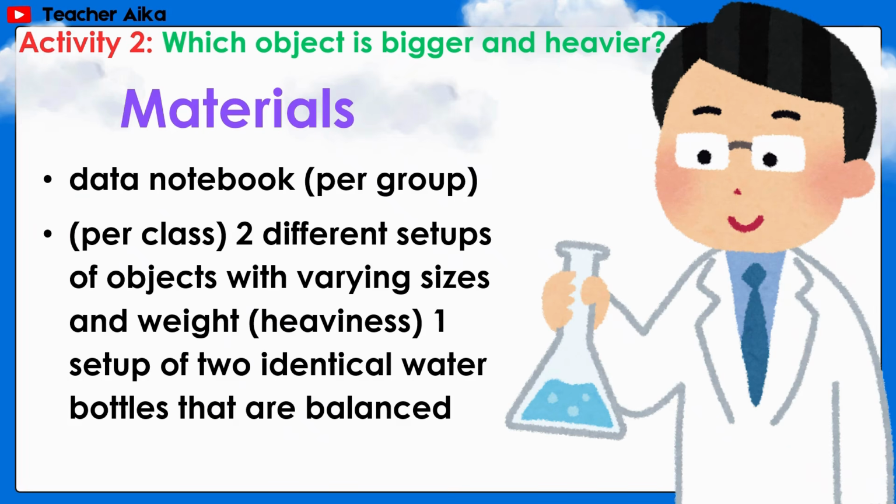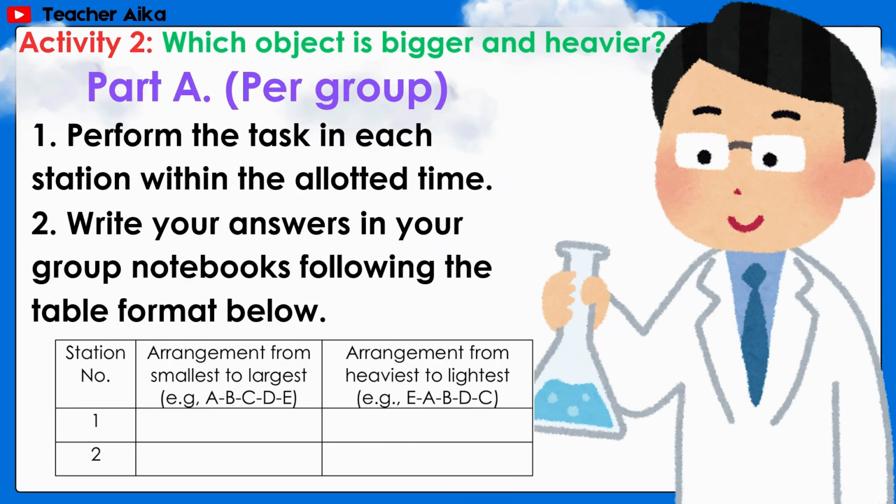Materials needed. Data notebook per group, per class, two different setups of objects with varying sizes and weight, heaviness, one setup of two identical water bottles that are balanced. Part A per group. Number 1.